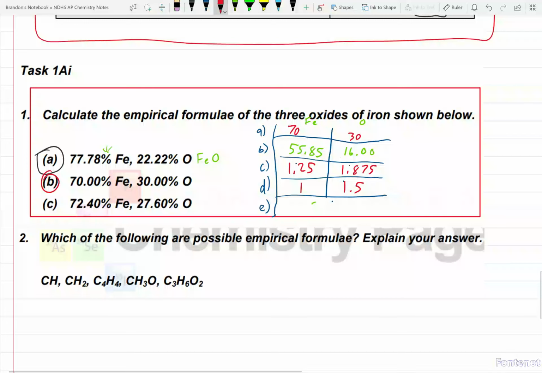Do not round up or down here. This is a nice in the middle number. What that means is I need to make it a whole number. To do that, I will need to multiply 1.5 by 2. But since I'm multiplying it by 2, I need to multiply the other side by 2 as well. Okay? And that's going to give me a nice whole number.